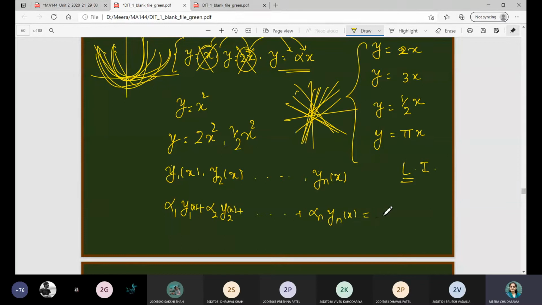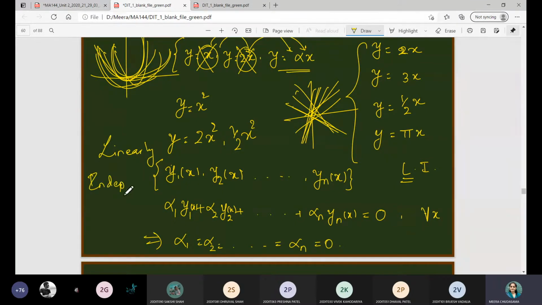So if this combination is equal to 0 for all x, it automatically implies all these constant quantities you are choosing, that is alpha 1, alpha 2 and alpha n, all these quantities have to be 0. At that time we will call y1, y2 up to yn linearly independent functions.